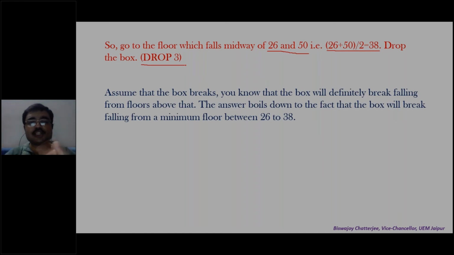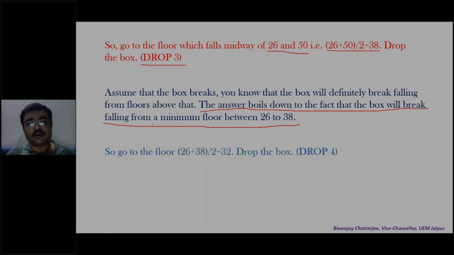Assume that the box breaks. If it breaks from 38, you know that the box will definitely break falling from floors above that. The answer now boils down to the fact that the box will break falling from a minimum floor between 26 to 38. Because from 25 it did not break, but you're not sure about 26. But from 38 it has broken. So the minimum number may not be 38, it may be less than that. So the minimum number now boils down between 26 to 38.